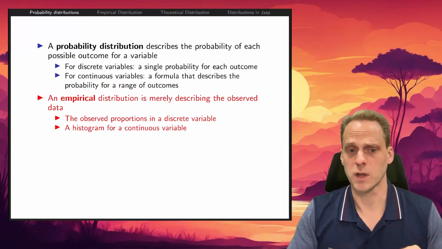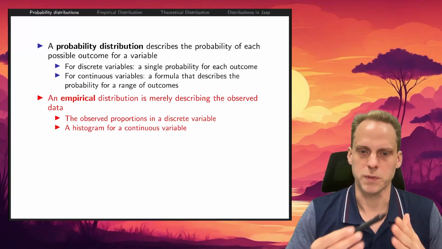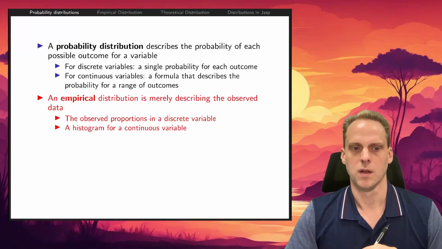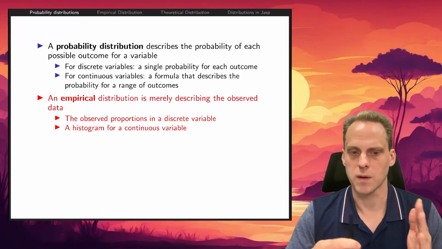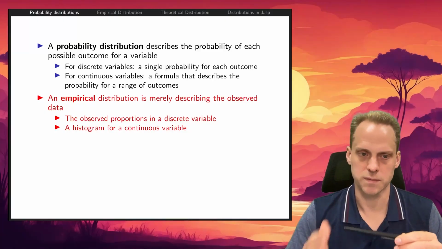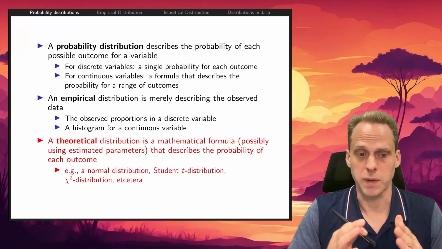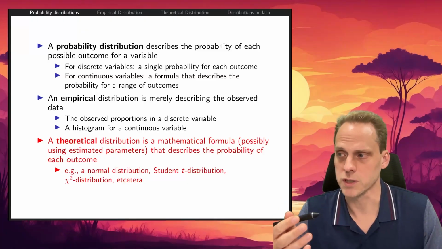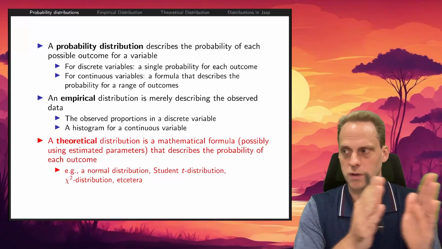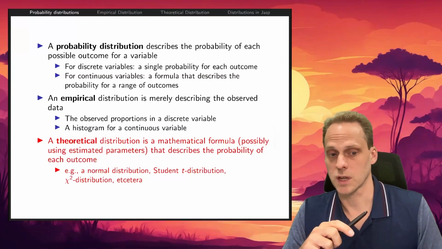We can distinguish between empirical and theoretical distribution. Empirical means based on data. An empirical distribution is merely describing the observed data. So it's usually like a histogram of the data, or what the data is telling us. A theoretical distribution, on the other hand, is some mathematical formula that uses some parameters, like the mean, for example, describing where the distribution is placed, that describes probability of each outcome.